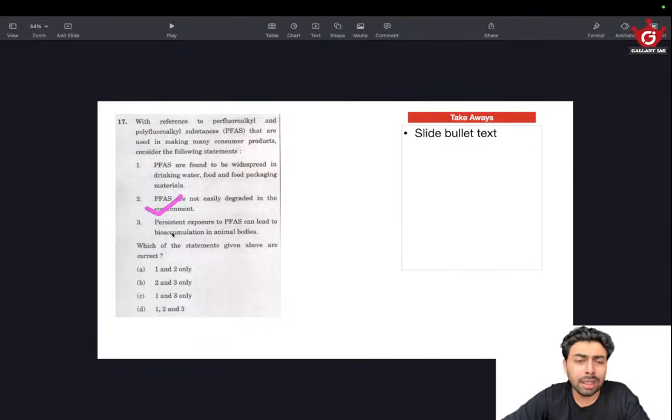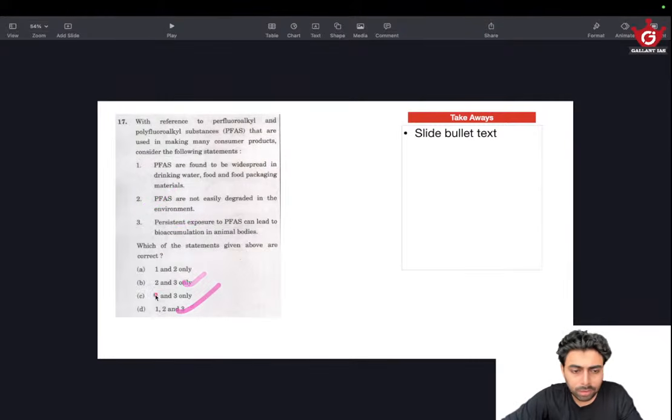This could be right. Three: persistent exposure to PFAS can lead to bioaccumulation in animal bodies. Since they are not degraded in the environment, their exposure can cause bioaccumulation. These two are very much in line. Maybe not just animal bodies, plant bodies also, but we don't need that. It is not given that bioaccumulation is only in animal bodies. So 3 is a harmless statement. 2 makes sense. So 2 and 3 will be right. So options with 2 and 3.